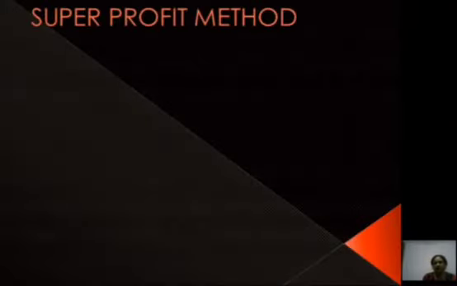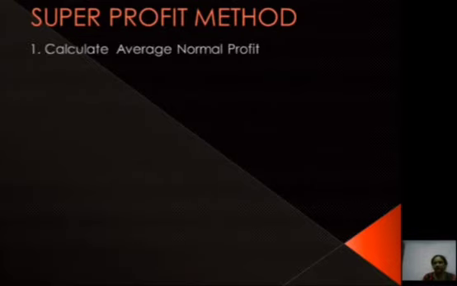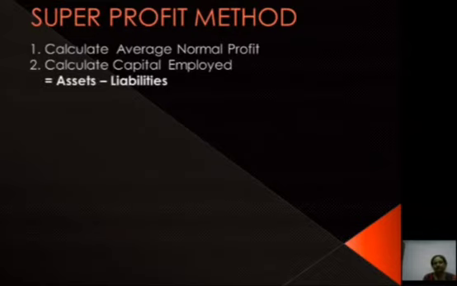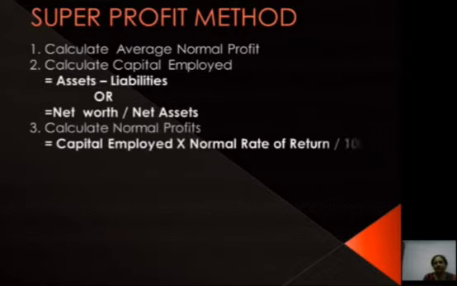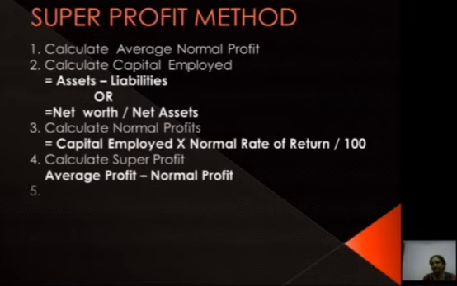Next method is the super profit method. First of all, calculate average normal profit, calculate capital employed, that is assets minus liabilities or net assets. Then calculate normal profit, that is capital employed into normal rate of return by 100. Now calculate super profit, that is average profit minus normal profit.